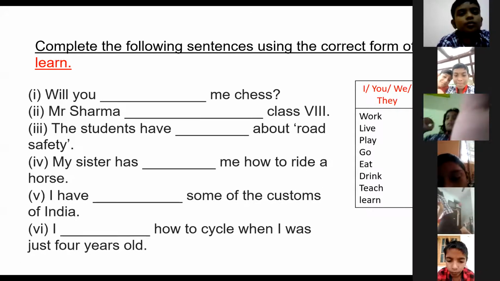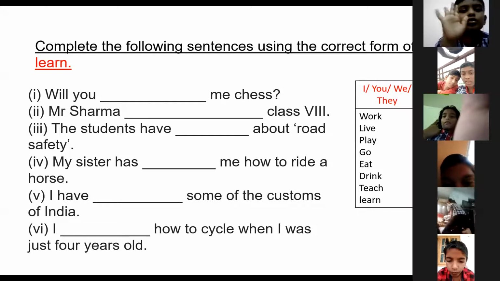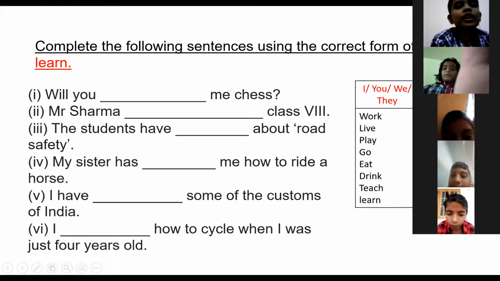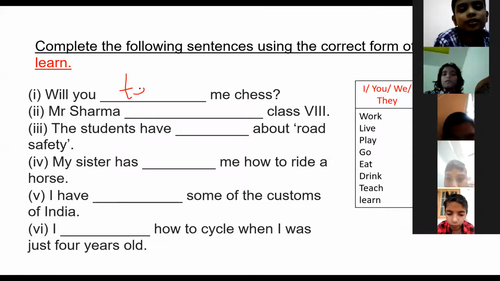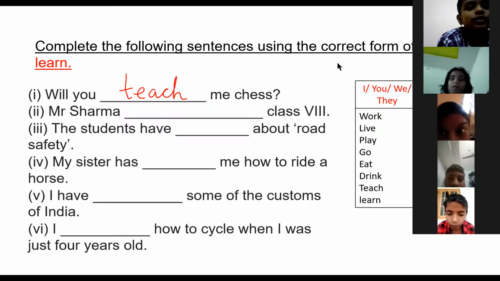What should come here? Will you? Yes, Ashraf Ali, tell me. Ma'am, will you teach me chess? Very good. Learn will not come here. Will you teach me chess? Okay.